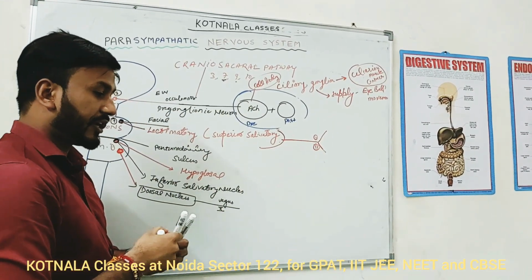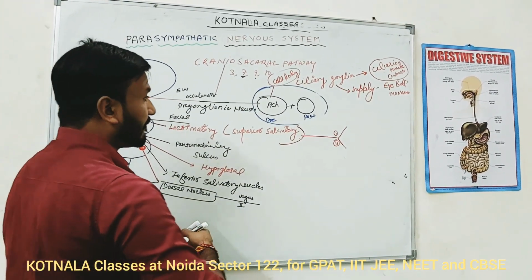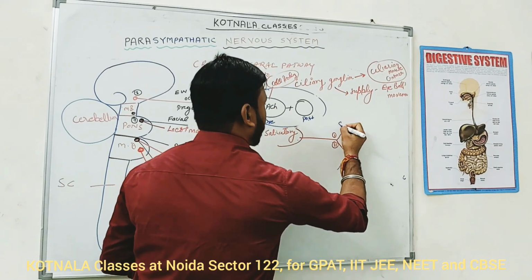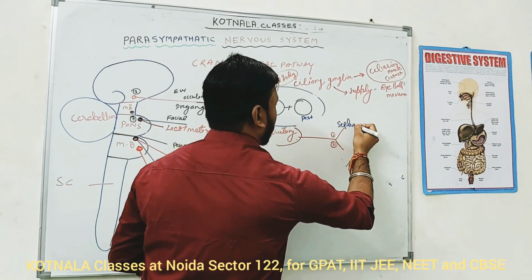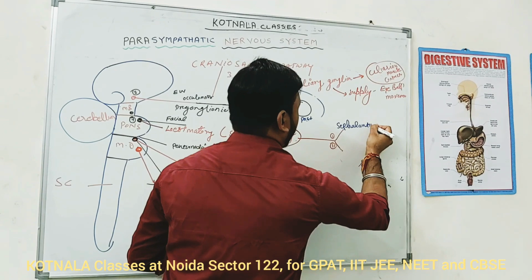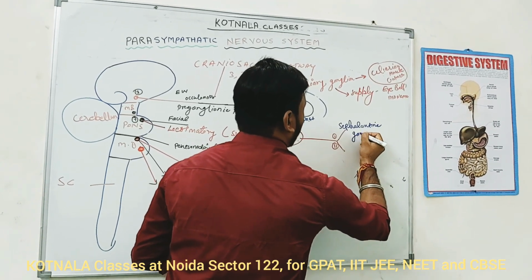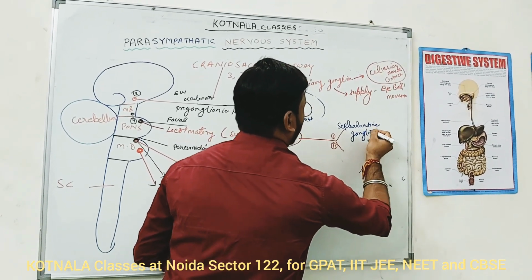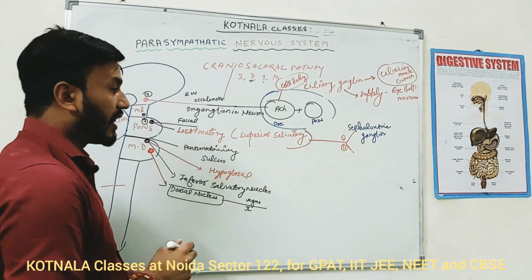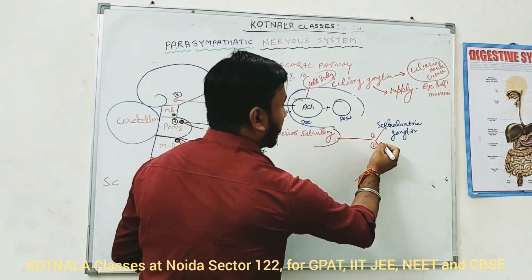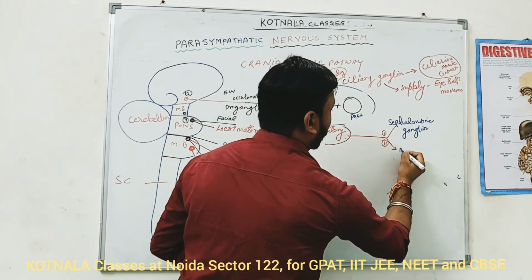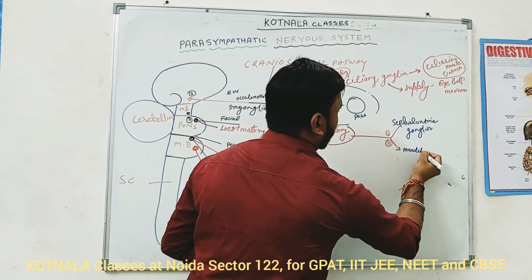What is the name of the first ganglion? That is called the sphenopalatine ganglion. Sphenopalatine ganglion.